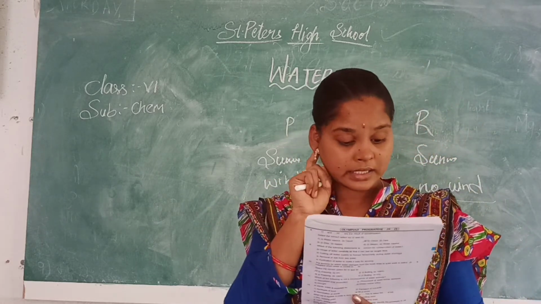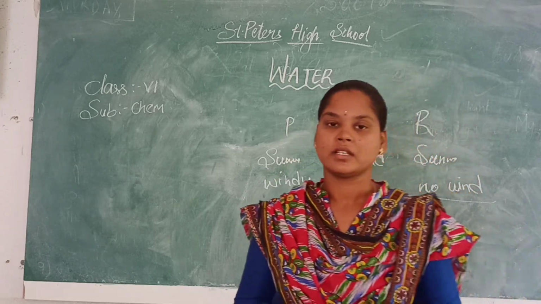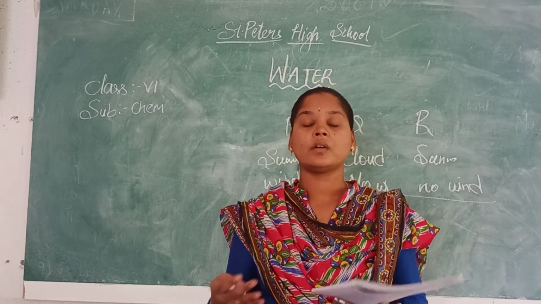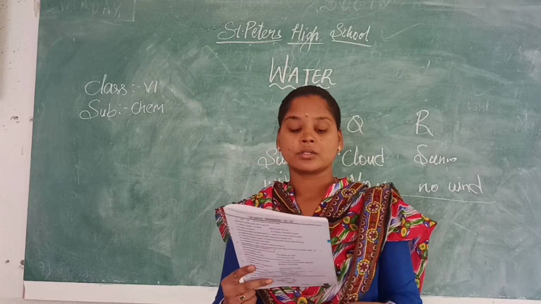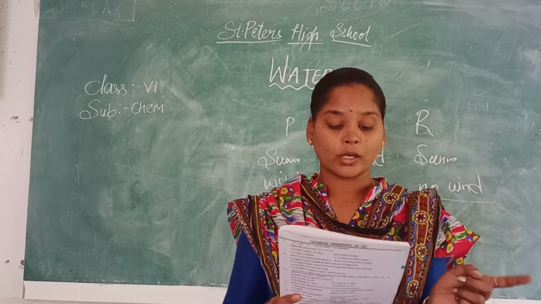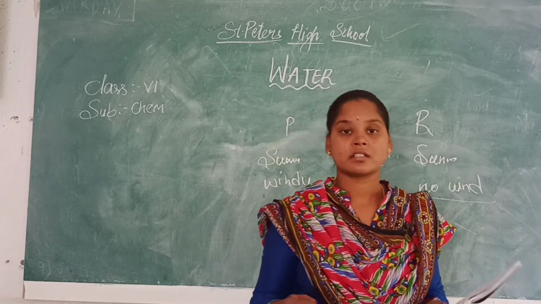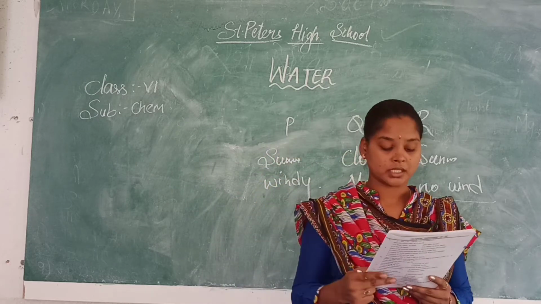Next, which of the following is an incorrect pair? They asked for incorrect. The first one is snow, a form of precipitation. Yes, snow is a form of precipitation. Precipitation means heavier clouds reach the earth in the form of rain or snow. It is a precipitation process. And next, water cycle, circulation of water in nature. Yes, the water cycle is circulation of water in nature from earth to clouds, clouds to earth.